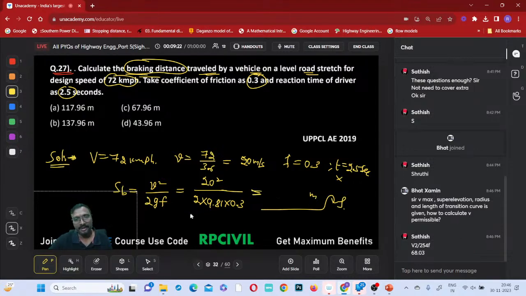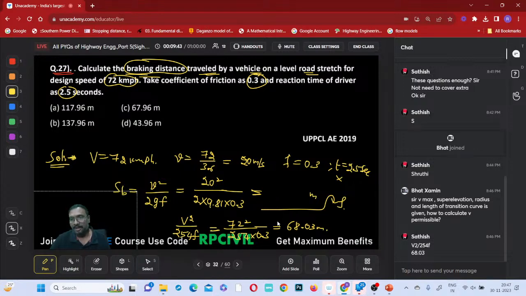Using this, what are you getting? Capital V square by 254f. So 72 square divided by 254 into f, which is 0.3. So how much? 68.03 you are getting, right.